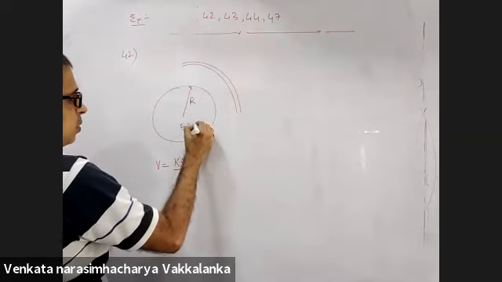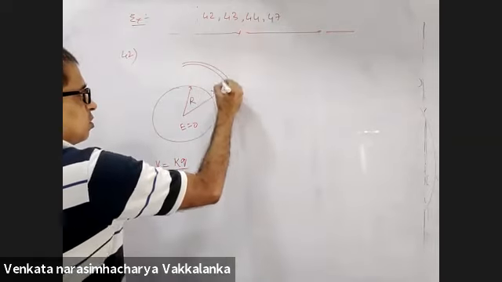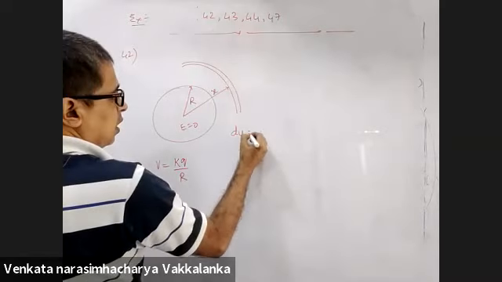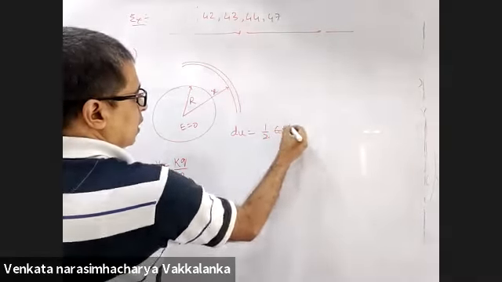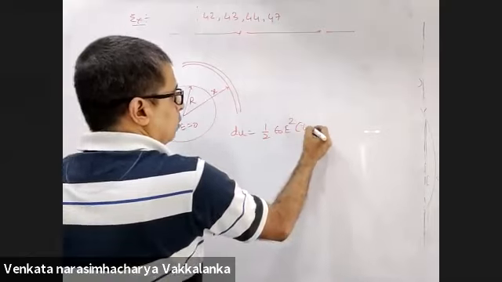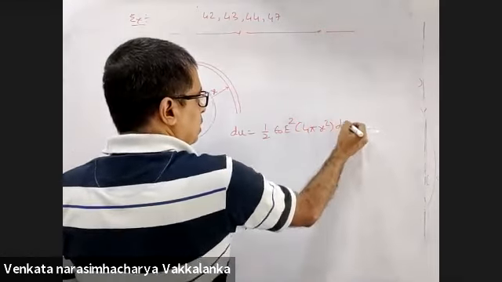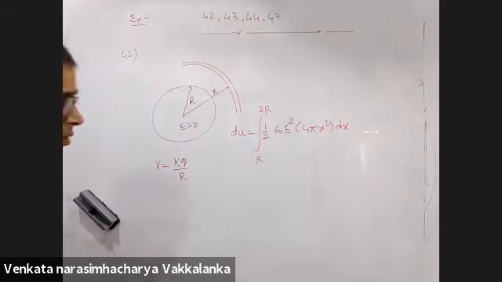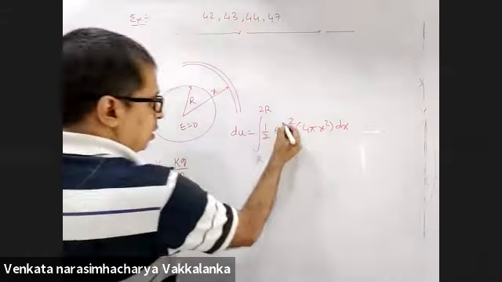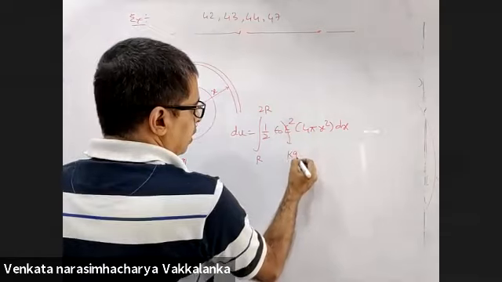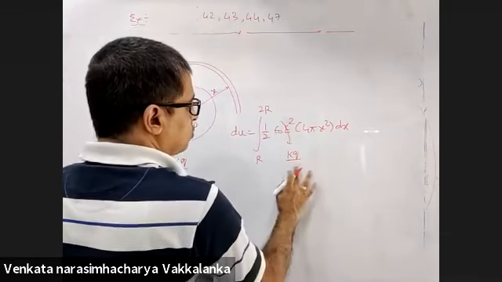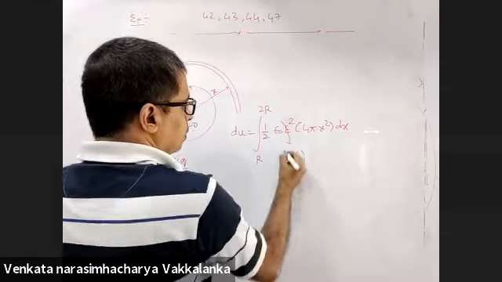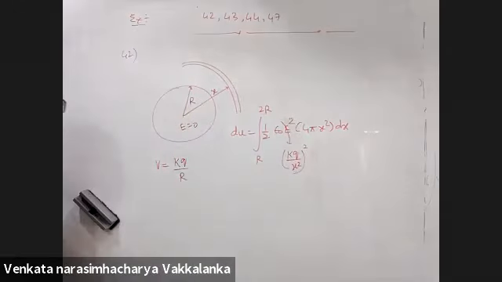Field inside the sphere is 0. At a distance of x, energy stored is half epsilon naught E square into 4 pi x square dx. You want to integrate from r to 2r. That's your answer. Substitute the value of the field, kq by x square, whole square. r to 2r is your answer.